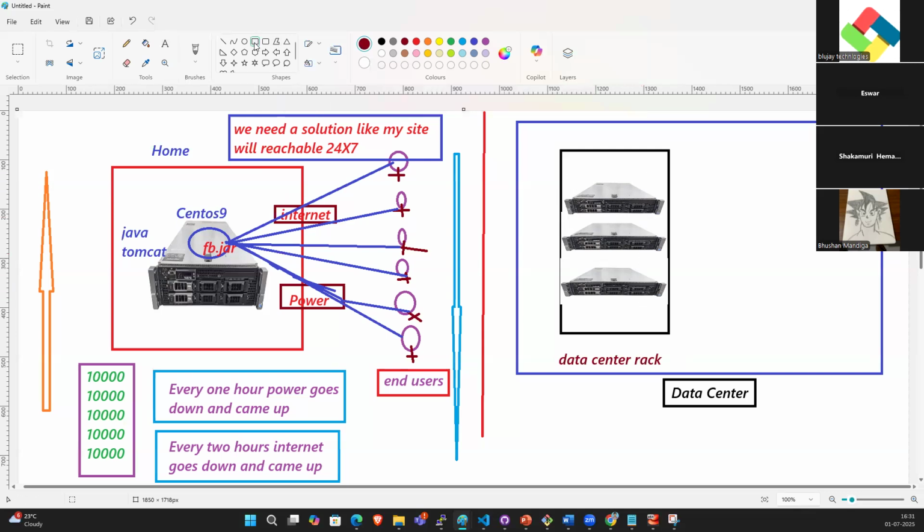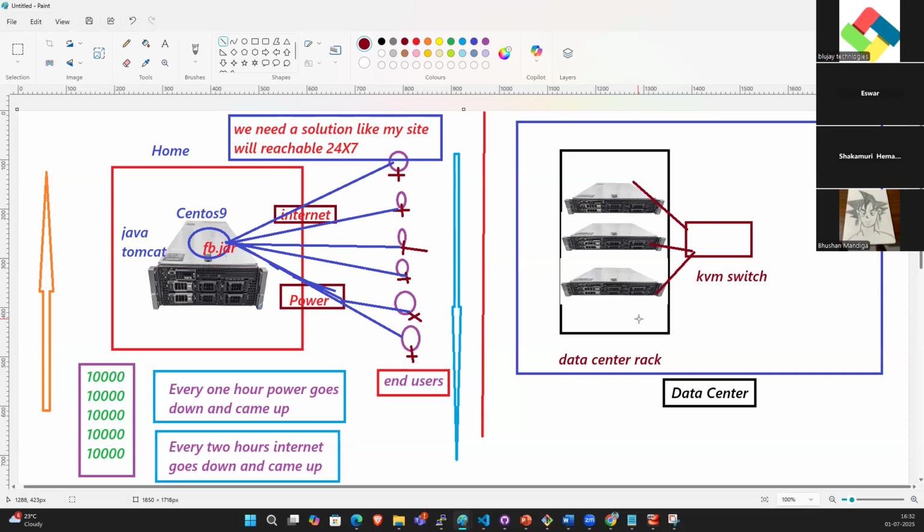So how can we connect? They have a KVM switch to connect the monitor. This is the monitor. If you want to connect, you can plug the HDMI cable into this server or that server, so we can access the server. So this is a data center. They provide rental space to keep our servers, and it is up and running 24 by 7, 365 days.